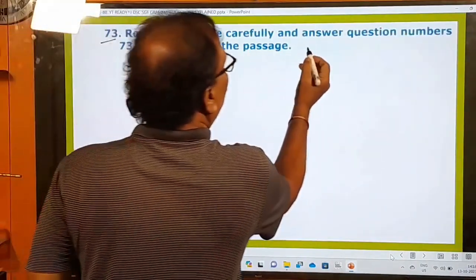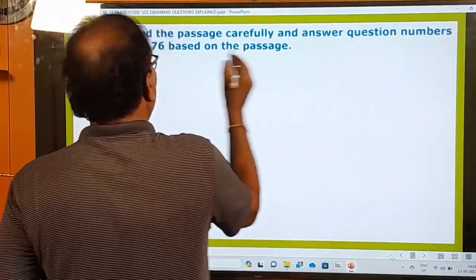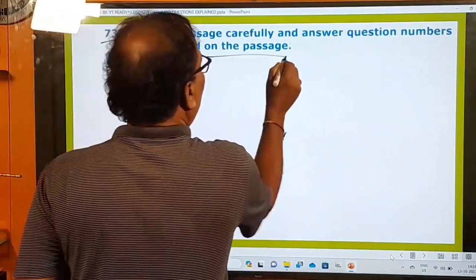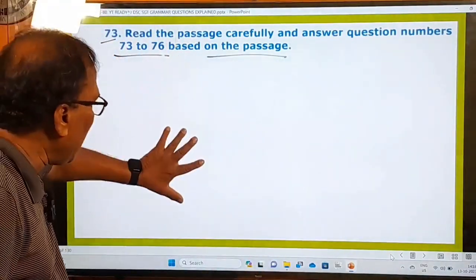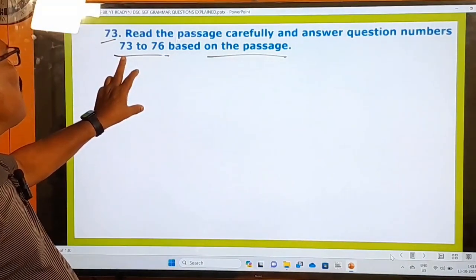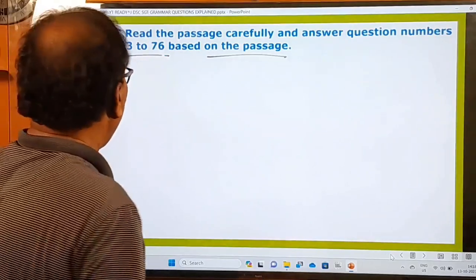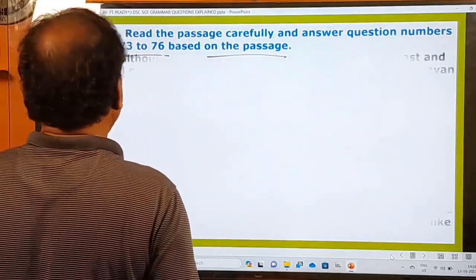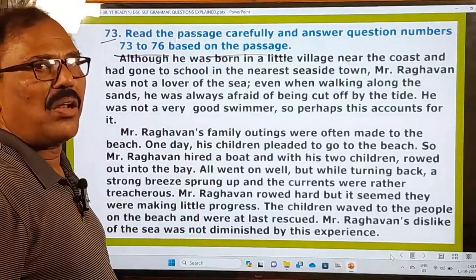The 73rd one. Read the passage carefully and answer the questions. Answer question numbers 73 to 76 based on the passage. So here he has given you a beautiful passage. You have to read this passage and answer these questions given from 73 to 76. That means four questions are given here. What is that passage? This is a small passage, and I'll read it on your behalf.